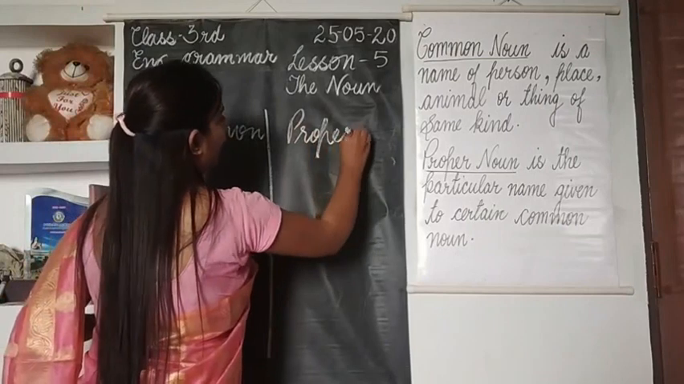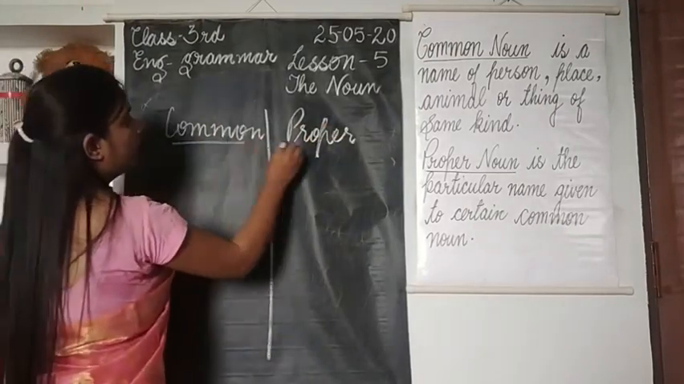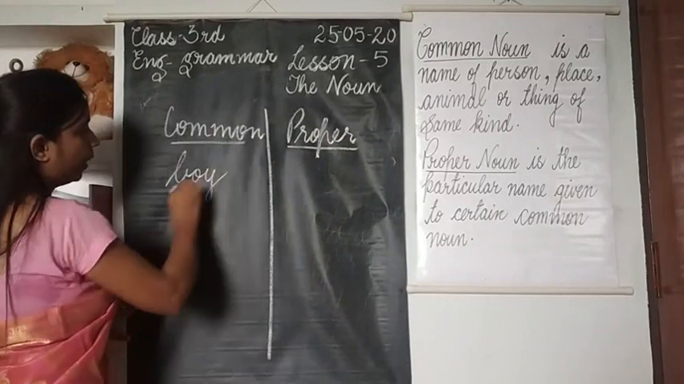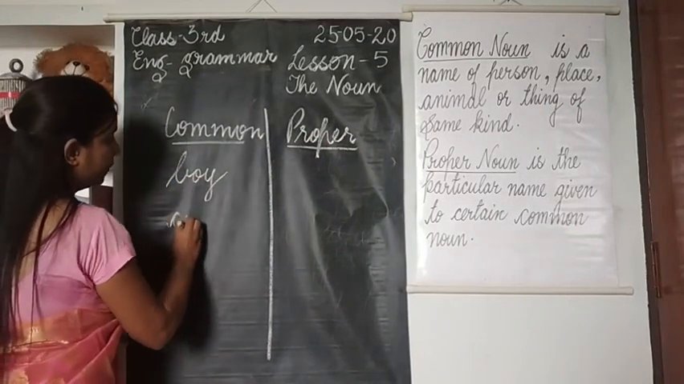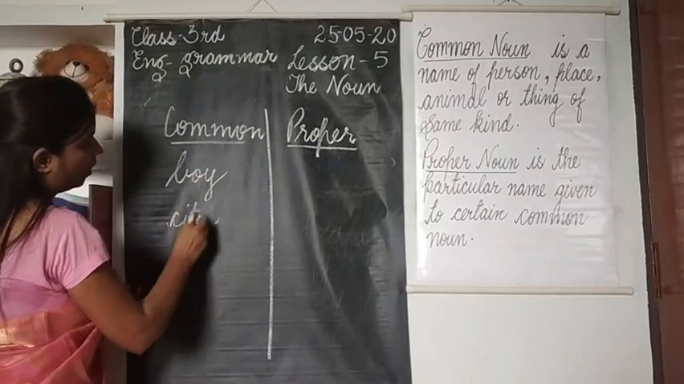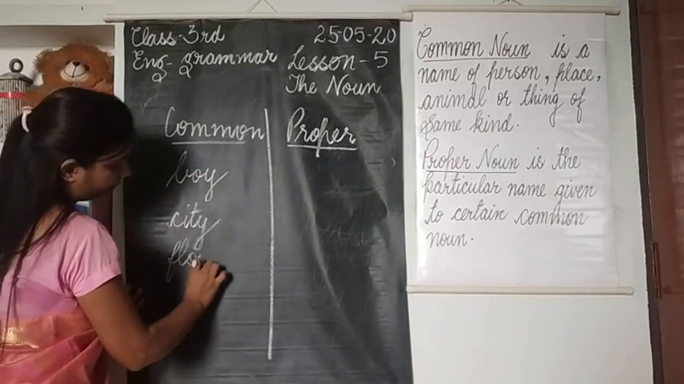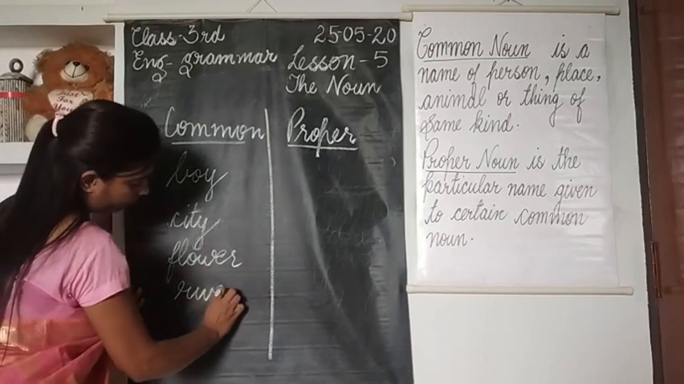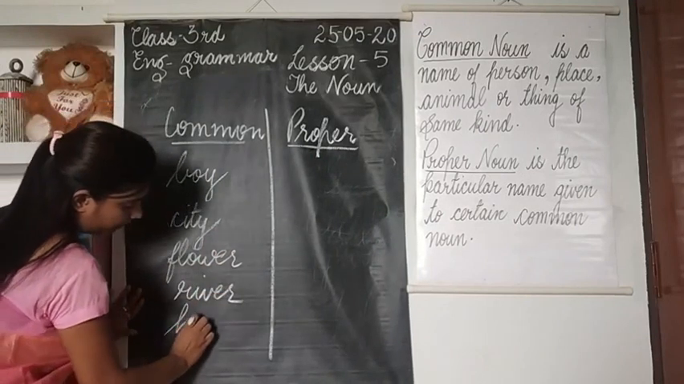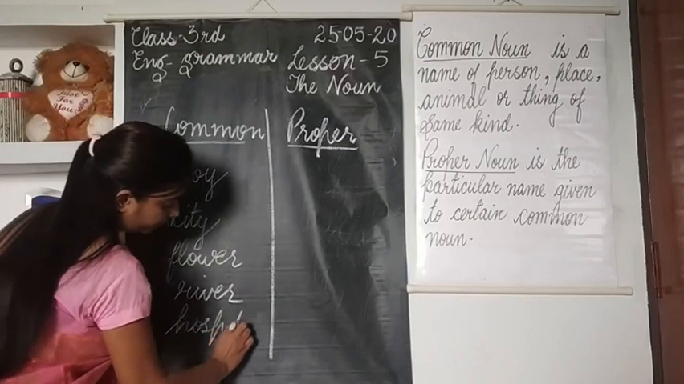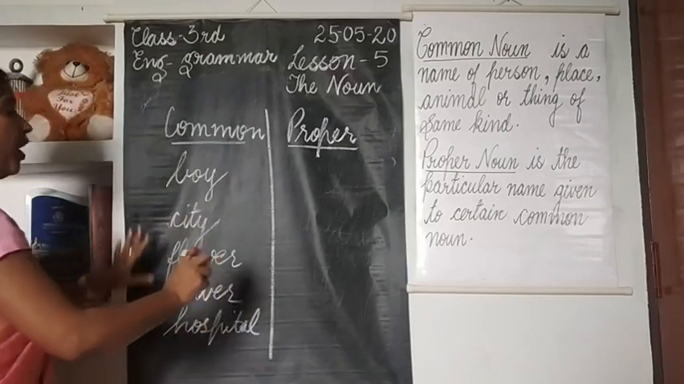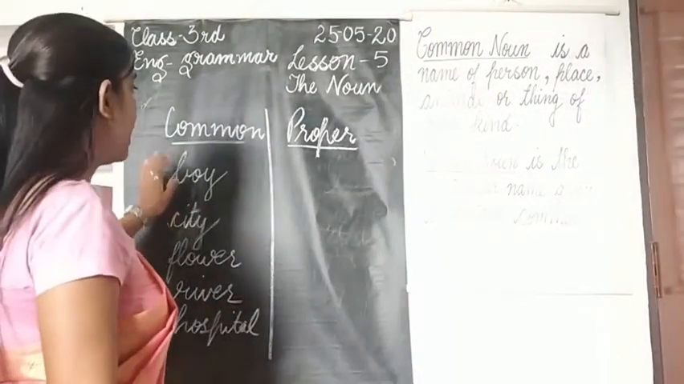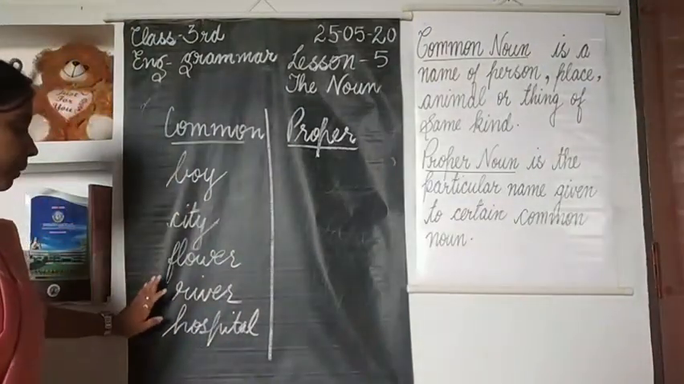Now see, what are the examples of common noun? Boy, city, flower, river, hospital, etc. Here I have written 5 examples of common noun.